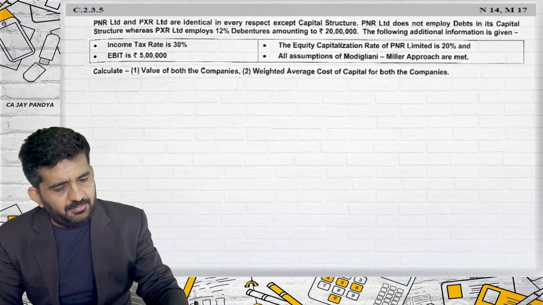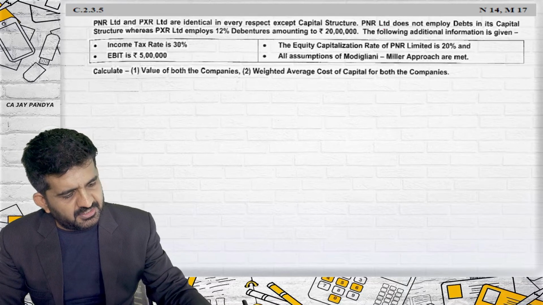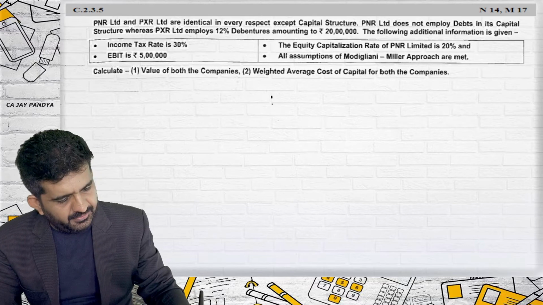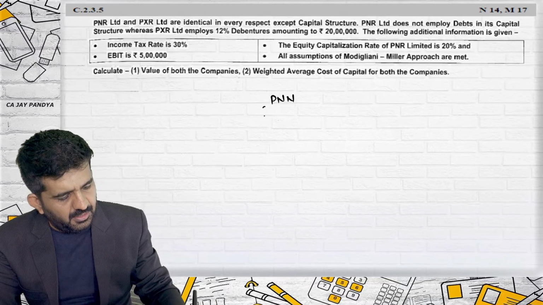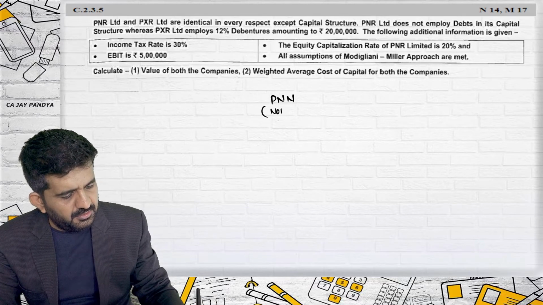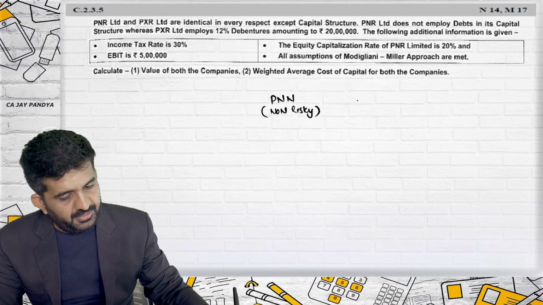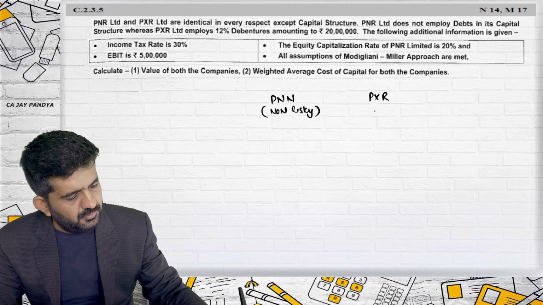PNR and PXR Limited are identical in every respect except capital structure. PNR does not employ debt. PNR is non-risky or unlevered, and PXR will be risky.